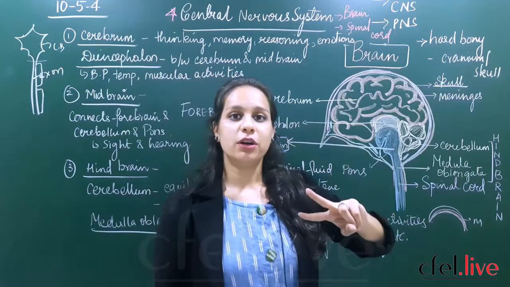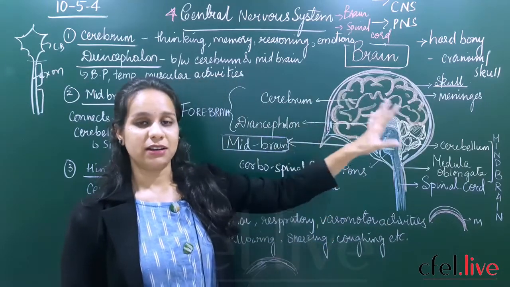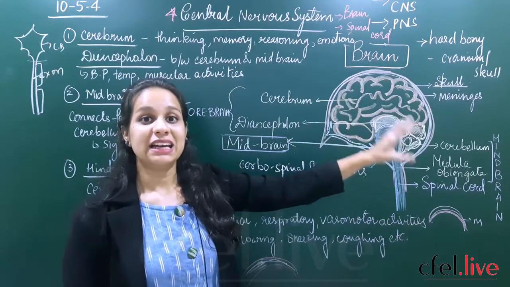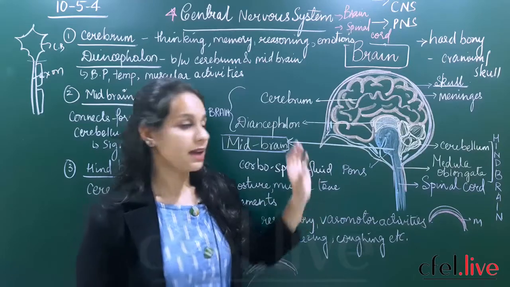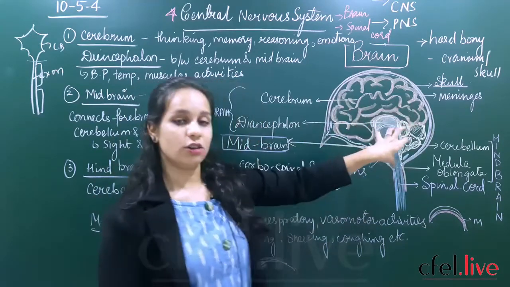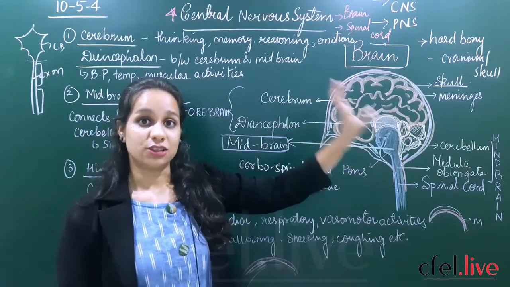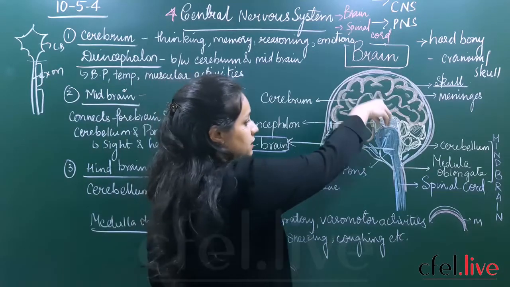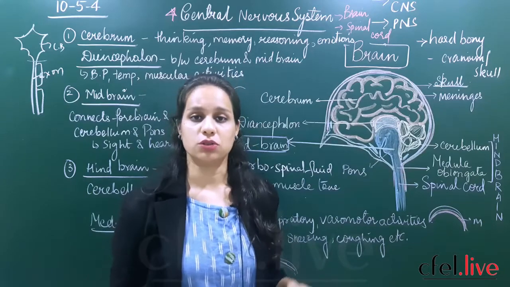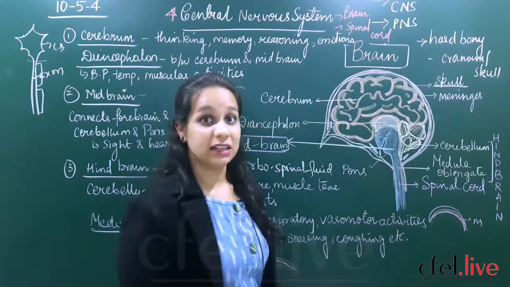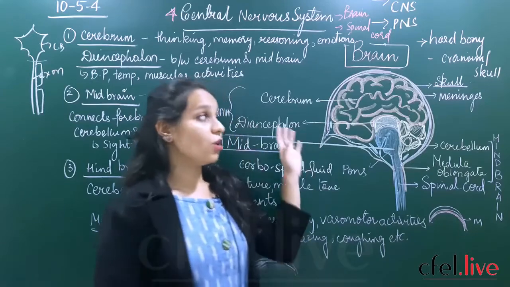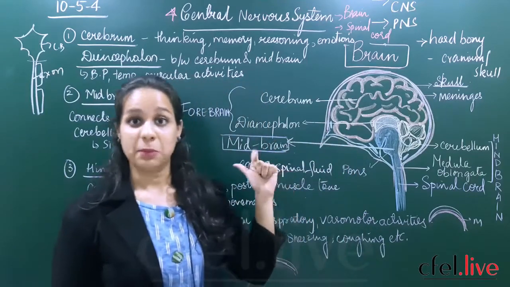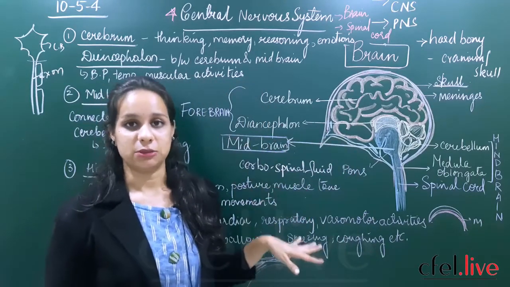And we have seen the two important matters of the brain, that is the gray matter and the white matter. Gray matter is covering the peripheral part of the brain which mainly consists of the cluster of cell bodies, and the white matter is present towards the center of the brain and it contains the myelinated axons clustering together at a place. So all the axons will finally terminate to the spinal cord. You know that your brain and your spinal cord are attached to each other. Alright, so this is all about the external structure of brain: skull or the cranium, meninges, and the gray matter and the white matter.